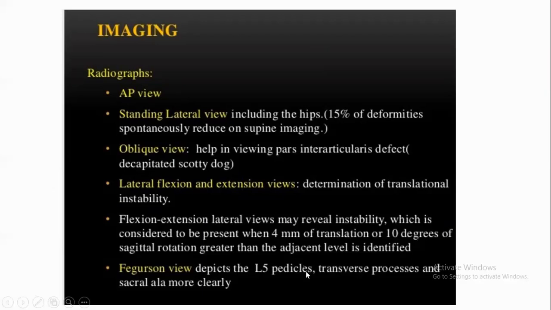The Ferguson view shows the L5 pedicles, transverse processes and the sacral ala more clearly. Ferguson view is taken with a 20-degree caudocephalic tilt AP view. You see the four types, type 1, type 2, type 3, type 4 of spondylolisthesis.